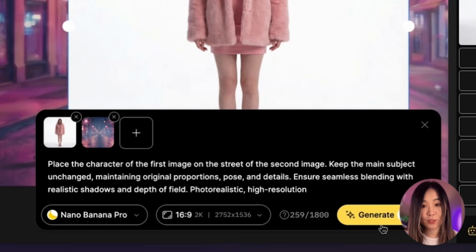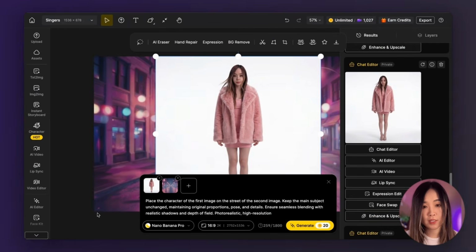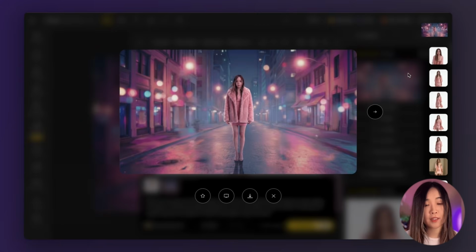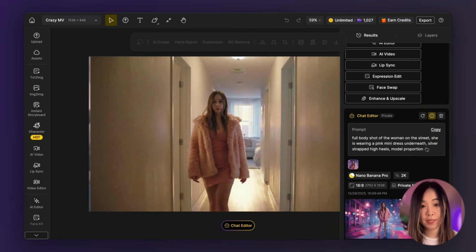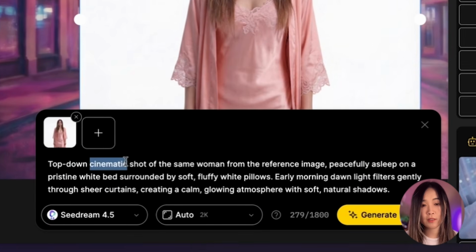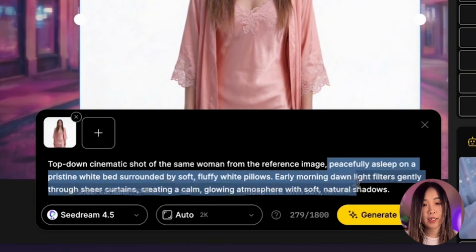To keep image quality high, I usually add keywords like photorealistic or cinematic. This helps to create higher quality results. From there, we can continue building more scenes with the same character. For example, in this shot, I use a top-down cinematic angle and describe what she's doing and the environment she's